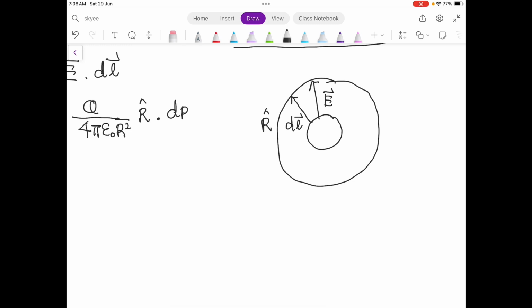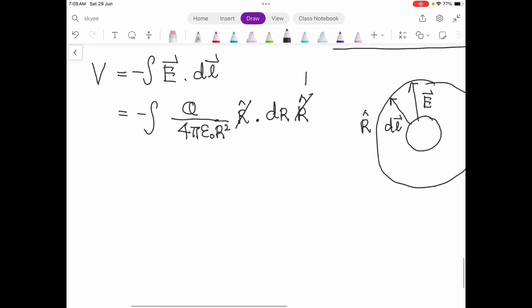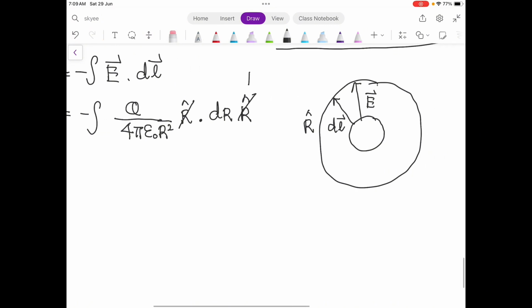So we use the dr in the R direction. Dot product gives you 1. So you integrate from negative terminal to positive terminal.